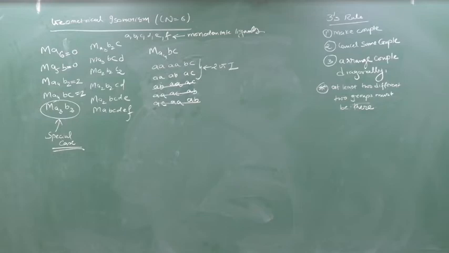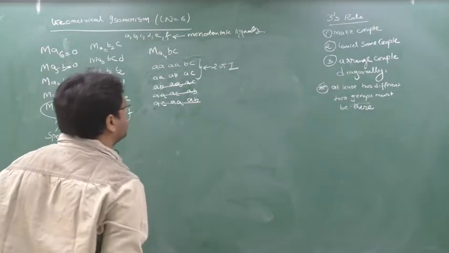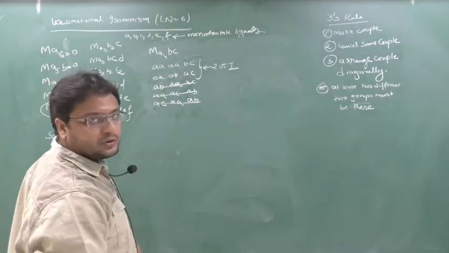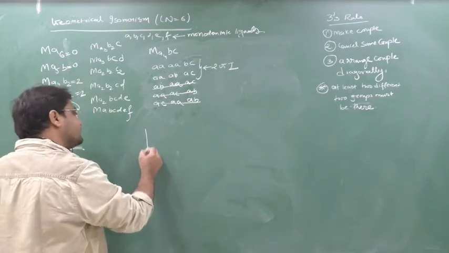Clear? See here now. Then next is what? Arrange the couple diagonally. But this is coordination number 6. So what is the shape? Octahedral. So first you take a square.